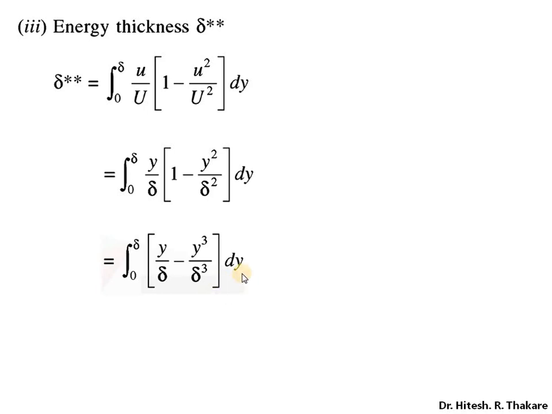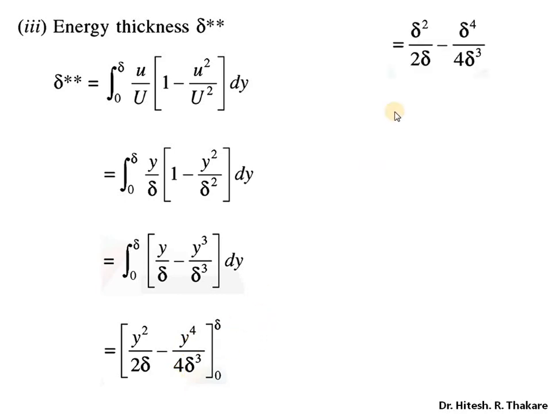And now we will perform the integration with respect to y. So again, integration of delta will not take place, only integration of y and y cube will take place. So integration of y is y square by 2 and integration of y cube is y raised to 4 upon 4. Now we will substitute the limits of integration. So the y square becomes delta square and y raised to 4 becomes delta raised to the power 4.